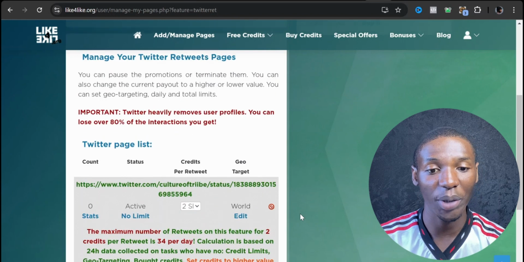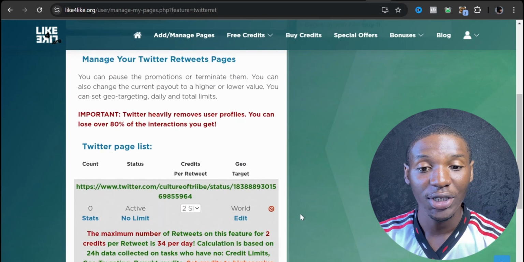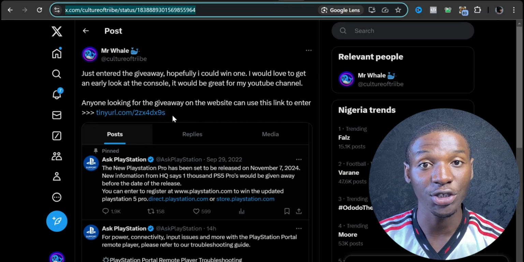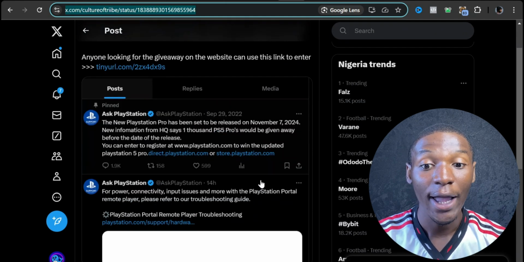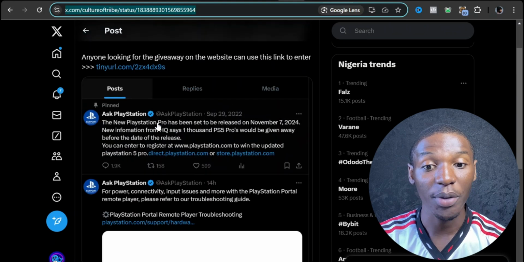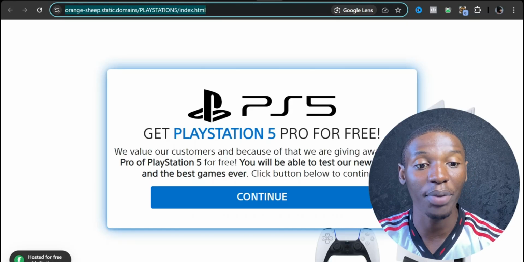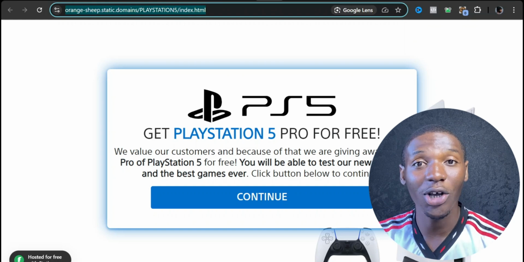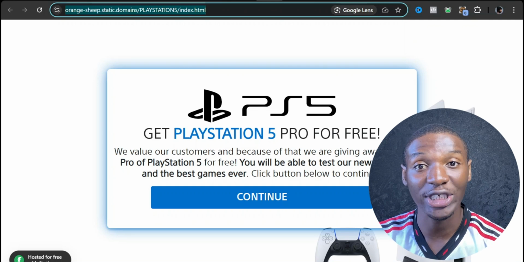Once you submit your page to the website, other people that are coming to this platform to gain points are going to retweet your tweet. And on these tweets right here, you're going to start seeing people engaging with this tweet, because a lot of people are retweeting it, and Twitter is going to start pushing it automatically. Then people are going to start seeing this screenshot right here, and they're going to click this link right here, your link. They're going to come over to your landing page, which is this landing page right here. They're going to complete all these steps, and then they're finally going to have to complete your locker. Once they complete your locker, you're going to get paid. So that is exactly how you can use this strategy to do exactly what I did.